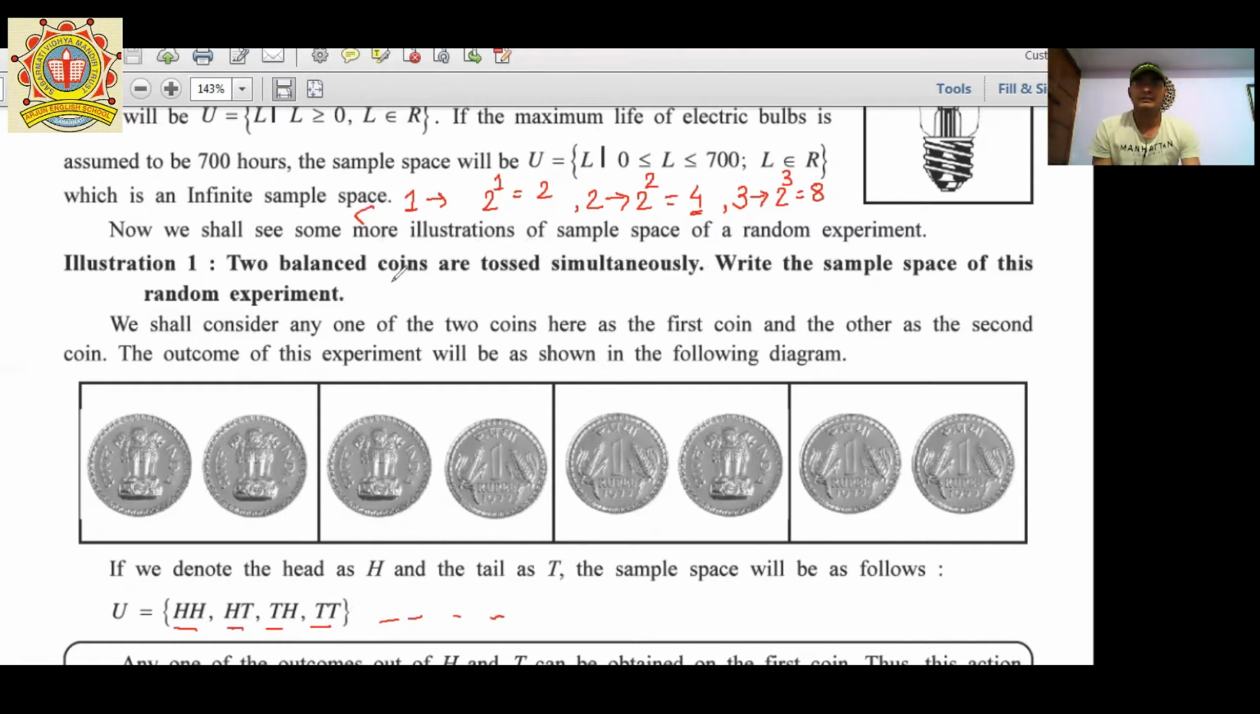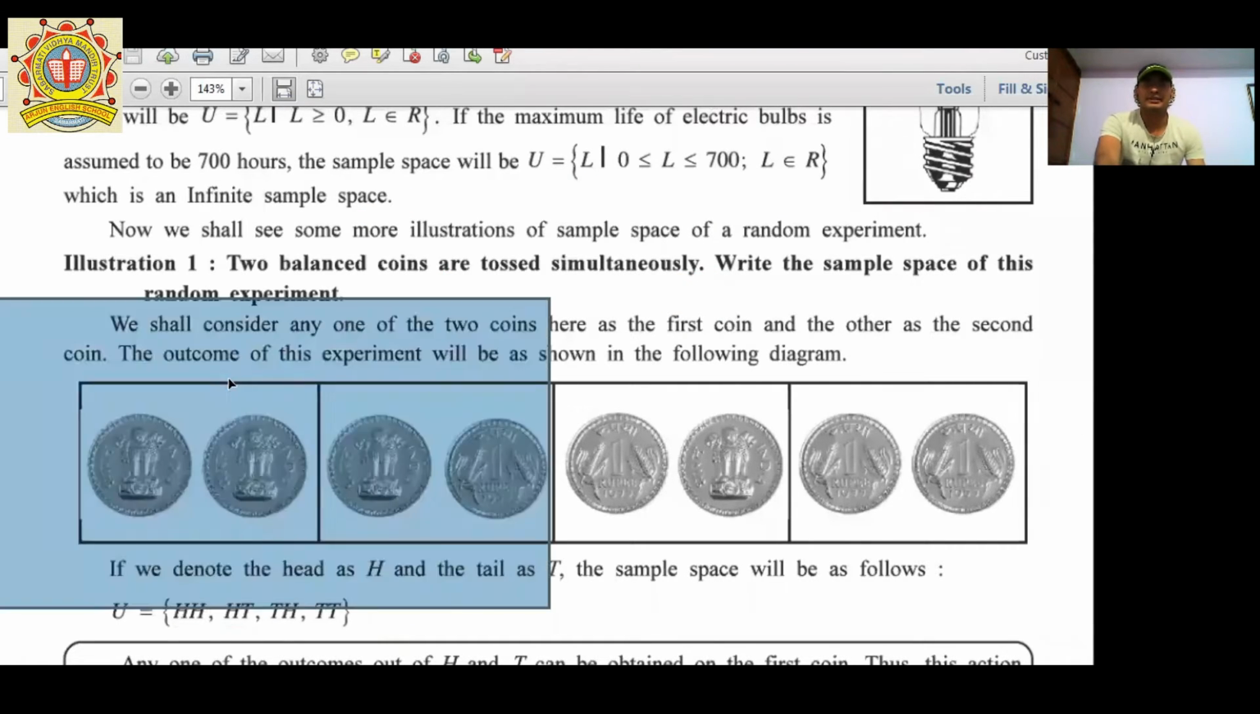For example, if there are five coins that we have to toss simultaneously, so 2 raised to 5 means 2 multiplied by 2 multiplied by 2 multiplied by 2 multiplied by 2, that is 1, 2, 3, 4, 5. So 4 2s are 8, 8 2s are 16, 16 2s are 32. These types of questions can be asked for 1 mark MCQ or 1 mark question. Okay, so this is for tossing of coins. Illustration 1.